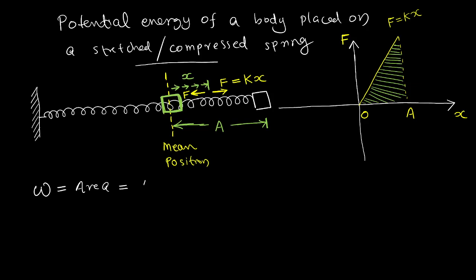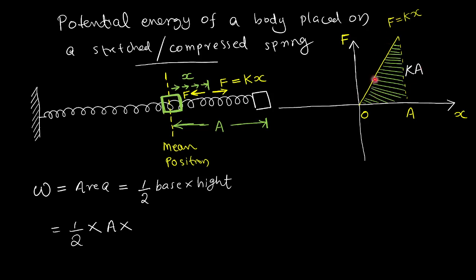The area of a triangle, which we studied in the lower class, is half into base into height. Base is A, capital A. Understood? Height: the force is given by the formula kx. When x equal to A, the force will be k into A. The formula is kx, so this height should be kA.